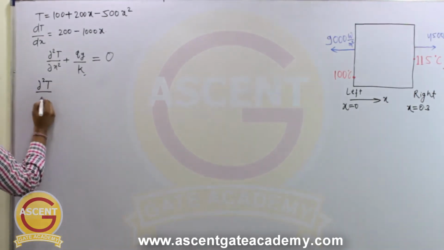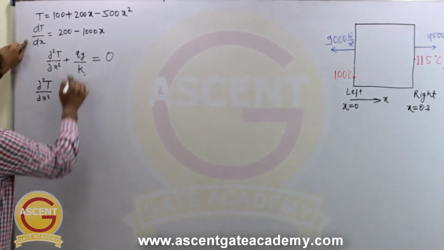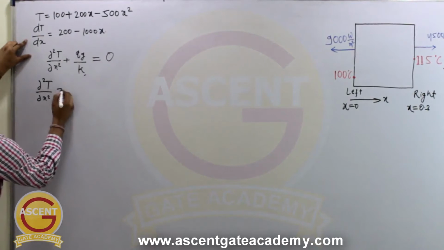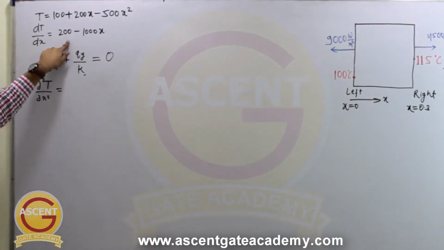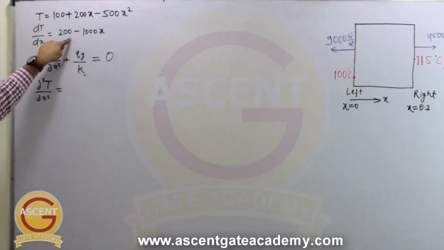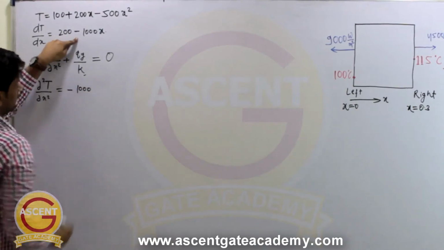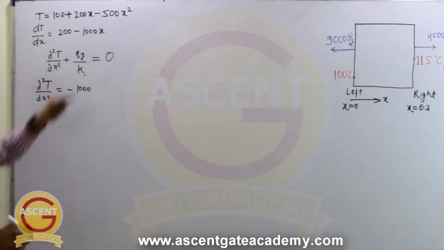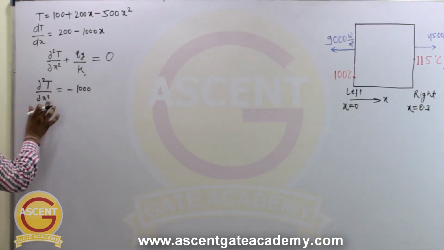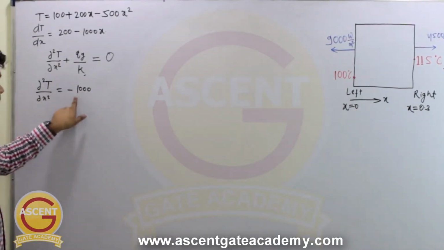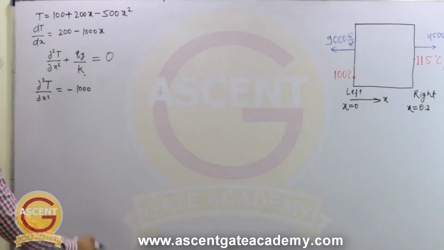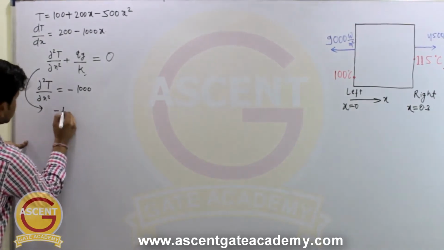So del square T by del x square, we are differentiating this equation. Differentiation of 200, as it is a constant, will become 0. The 1000 will come out, and differentiation of x is 1. So del square T by del x square we get as minus 1000. Okay, now put this value in this equation.